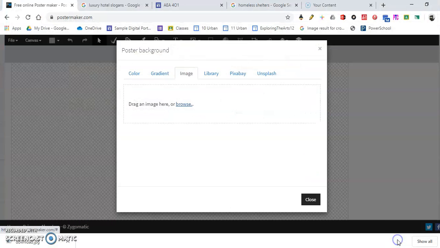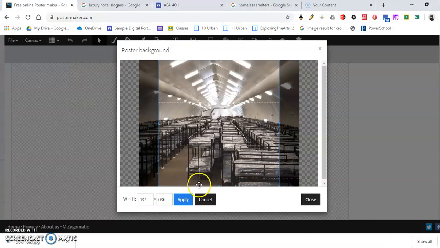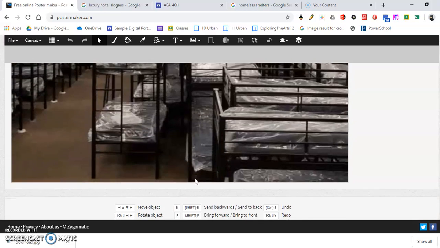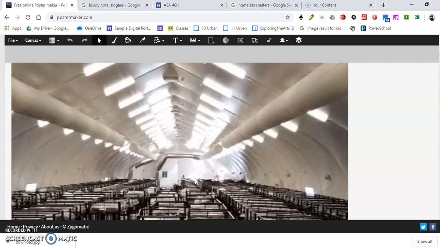I'm going to hit OK. Now it gives me lots of different options on sizes that I want. I kind of like this look actually, so I'm just going to put Apply. Okay, so that's my background image. And again, because I picked a large size image, it's not fuzzy and it's actually quite clear. So the next thing I need to do is figure out what kind of text I want to put up on there, what kind of slogan, what kind of saying. Maybe it's just a message that you want yourself, that's in your head about this issue that you want to write.